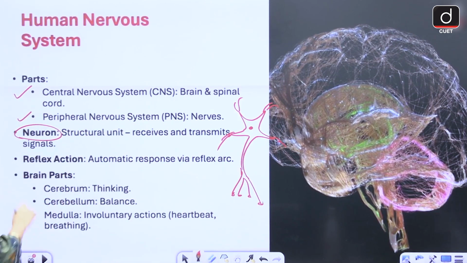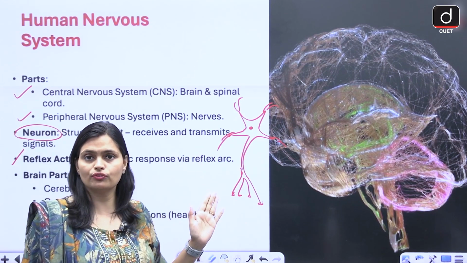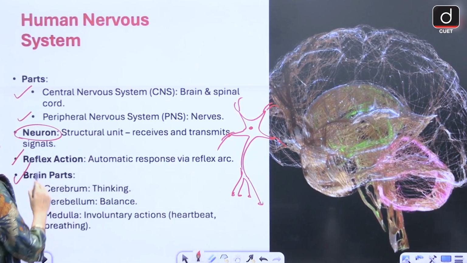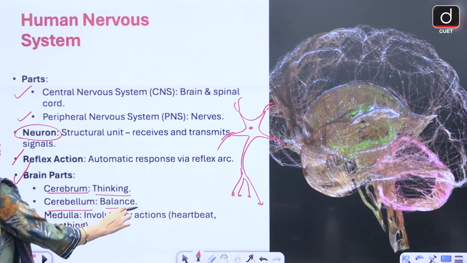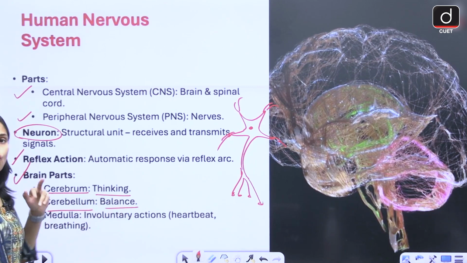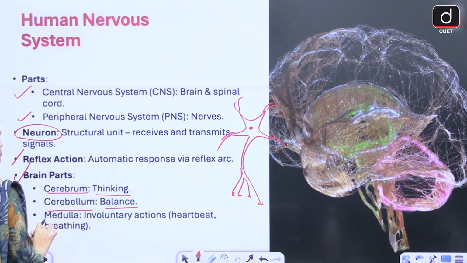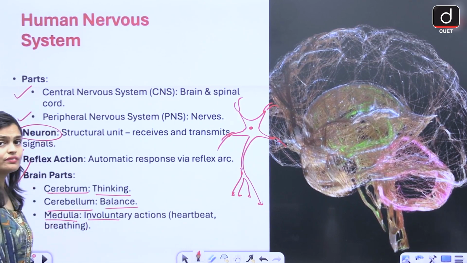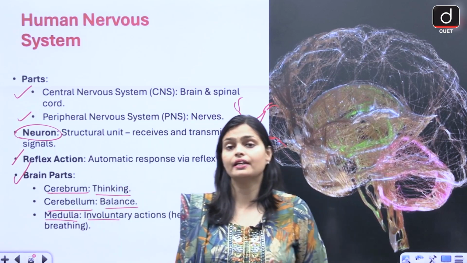Reflex action is the automatic response, right? Like you touch any hot pan and suddenly you remove your hand. This is called a reflex action. What are the parts of the brain we have? Cerebrum, used for thinking. Cerebellum, used for maintaining balance, like you are walking properly, you are sitting properly, that is maintained by cerebellum. Medulla, part of your brain, controls involuntary action. So whatever action is done by itself in our body, that action is controlled by medulla.